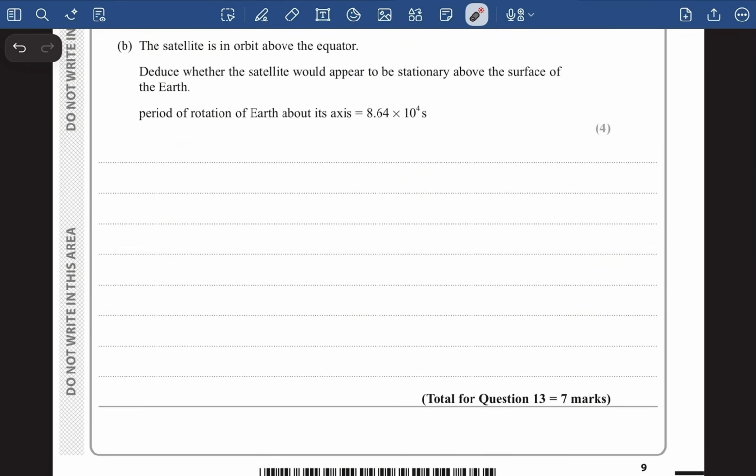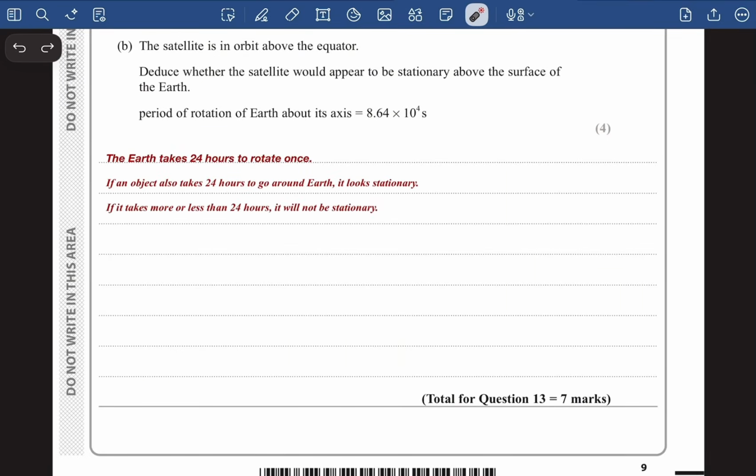Now, the satellite with which we are working, if it takes exactly the same time as the Earth, then it will seem like the satellite is stationary. But if it takes less or more time compared to the Earth, then it will look like it is not stationary. So I've written the explanation right here that the Earth takes 24 hours to rotate once. If an object also takes 24 hours to go around Earth, it looks stationary. If it takes more or less than 24 hours, it will not be stationary. Okay. So that is basically how the thing works.